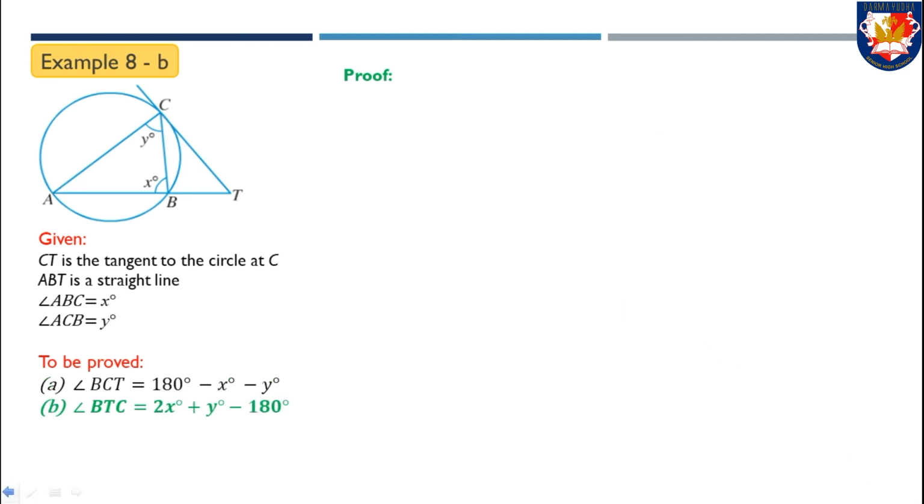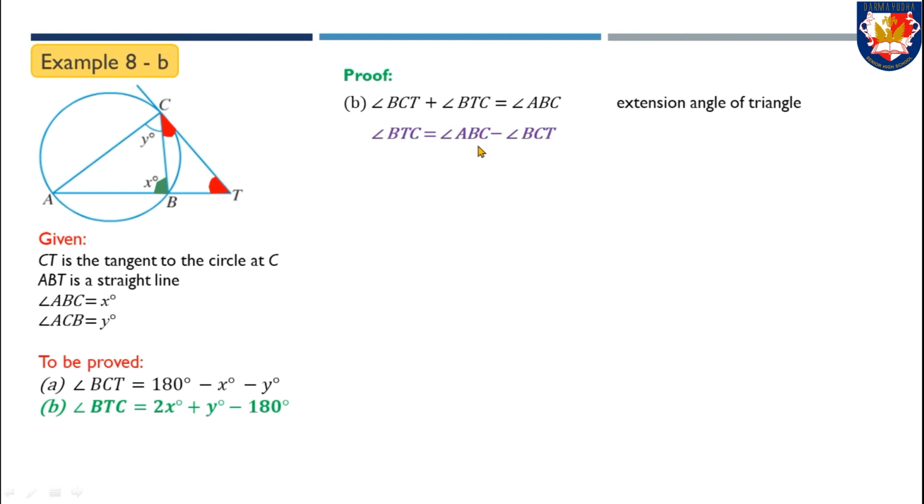In this last part, we need to prove that angle BTC equals 2X plus Y minus 180 degrees. We begin our proof with the exterior angle of a triangle, that is, angle BCT plus angle BTC equals angle ABC. If we add up the red angles, it will be equal to the angle shown by the green one. We modify to get BTC: BTC equals angle ABC minus angle BCT.